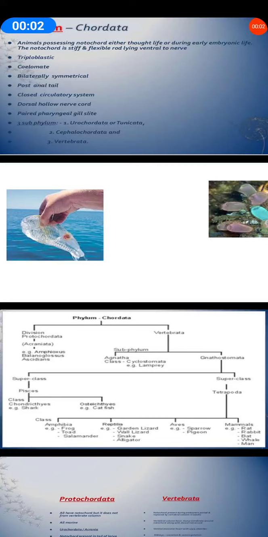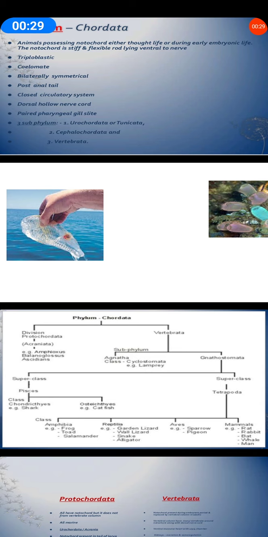Hello students, we are going to start with the phylum Chordata. You know that we do belong to phylum Chordata. What are the characteristics which make the organism to be in the phylum Chordata? As we have already studied, they are triploblastic, they are coelomate, they are bilaterally symmetrical. These we have studied earlier in non-chordates also.